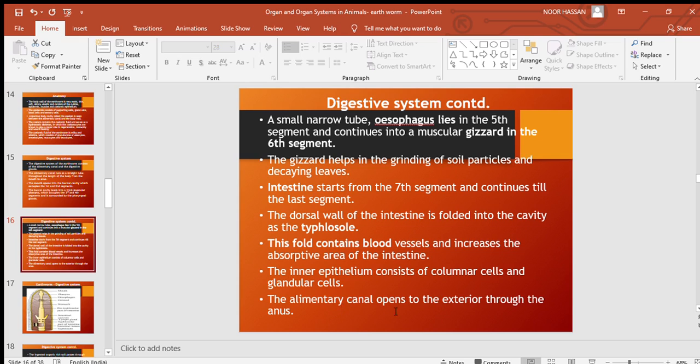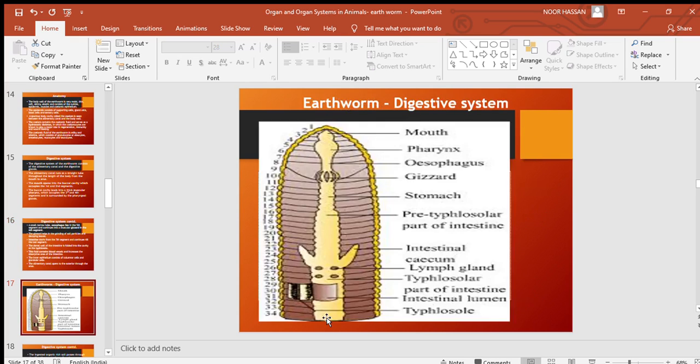The alimentary canal opens to the exterior through the anus. Okay, so this is the picture to show the digestive system, and it starts with the mouth, then the pharynx. Mouth leads into pharynx, pharynx leads into esophagus, then esophagus leads into gizzard, and from here it is intestine.